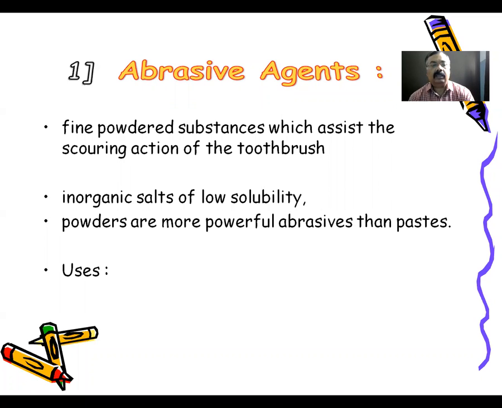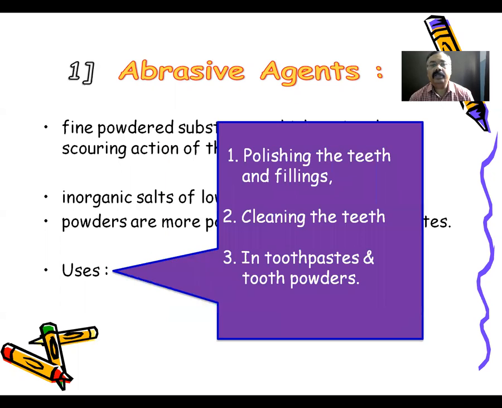Powders or pastes are commonly used for polishing the teeth and fillings, and for cleaning the teeth, and they are very commonly used in various toothpastes and tooth powders. So these are the abrasive agents.